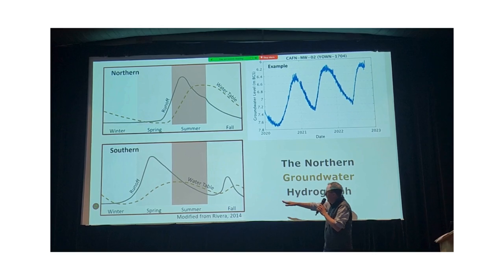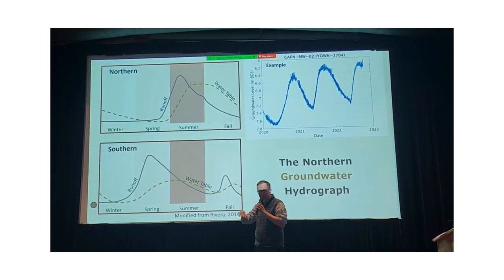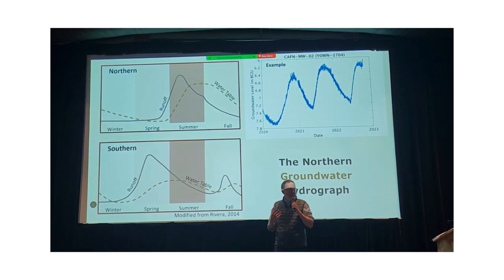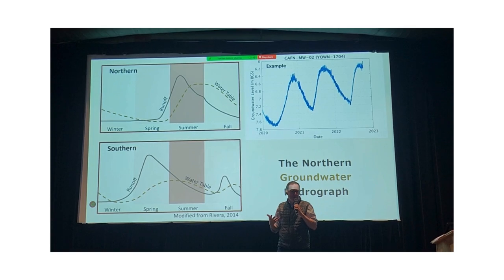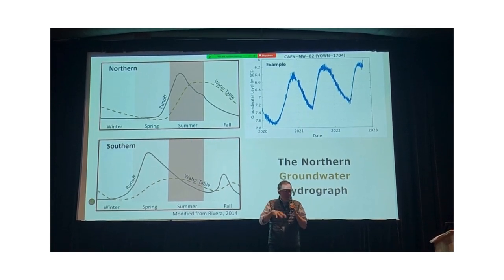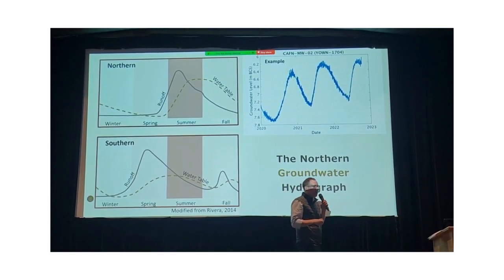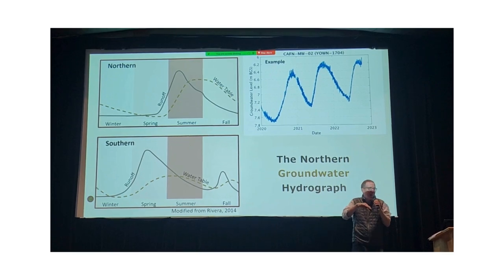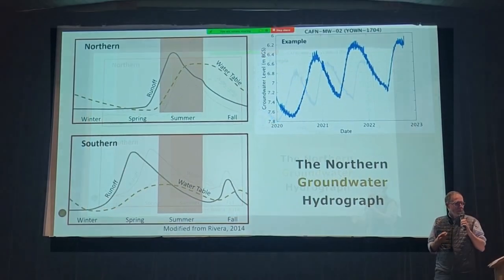And groundwater, so the water table, this is the depth to water, follows a very similar pattern to the surface water, right? So it rises when all the snow melts, we get the snow melt recharge, it rises, and then we get these storms in the fall, we get a second rise, but not as large as when the snow melts. We see something a little bit different.